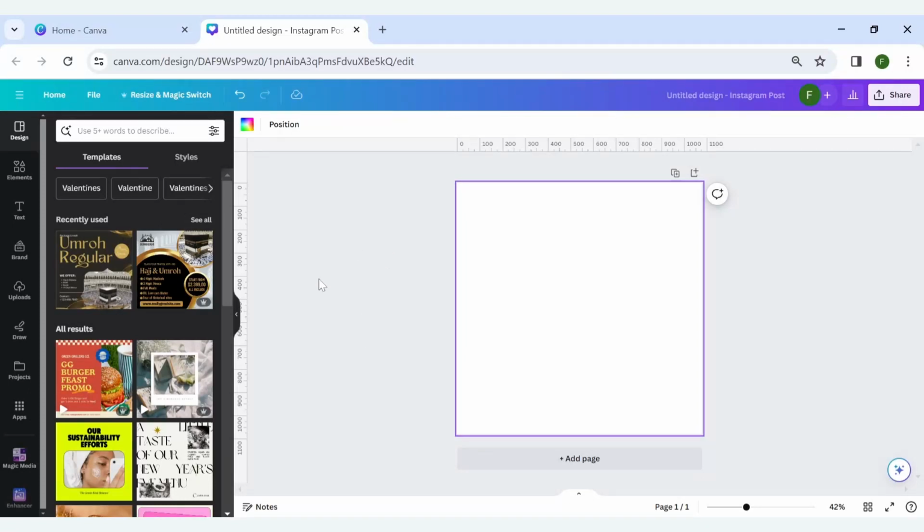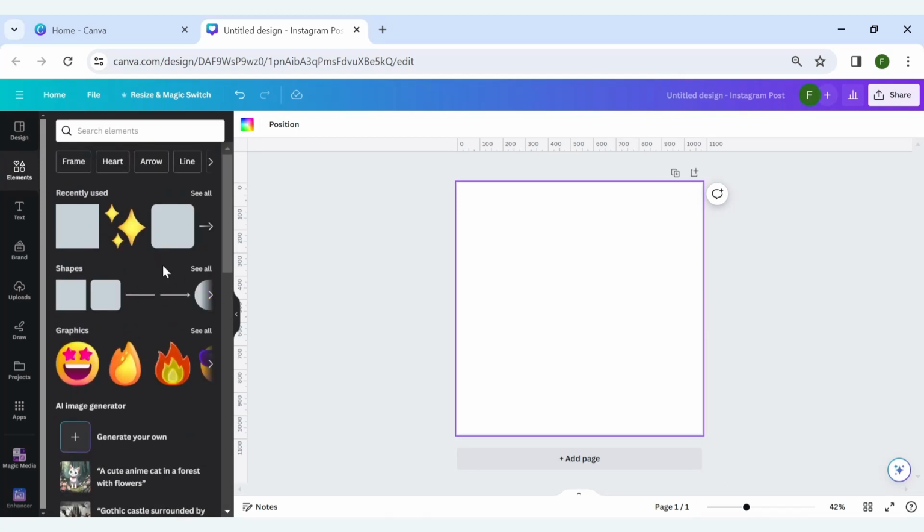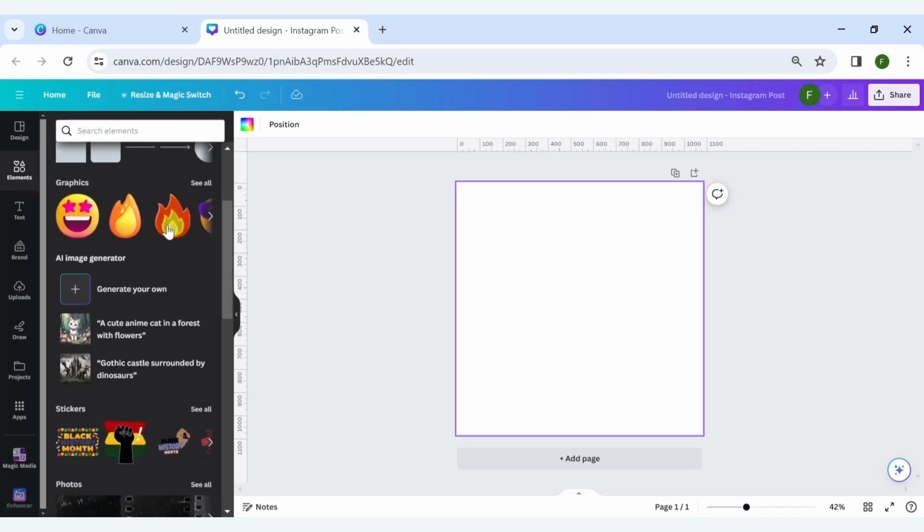In this tutorial I am going to show you how you can generate AI images for free with Canva. So without wasting time, let's jump to it. First of all, open a blank canvas. Go to Canva elements over here, scroll down a little bit and here click on generate your own.